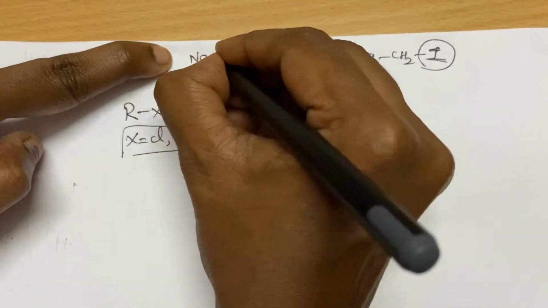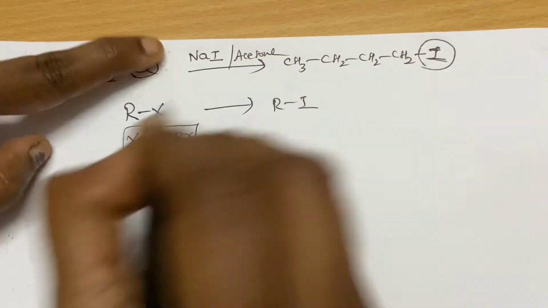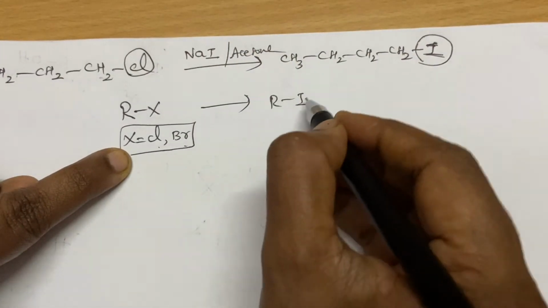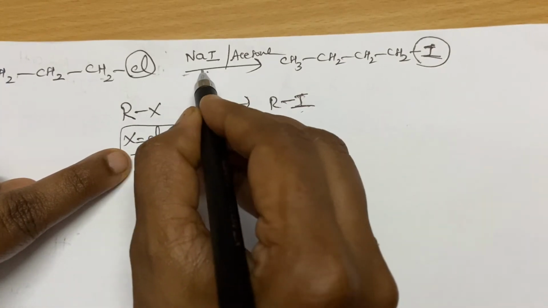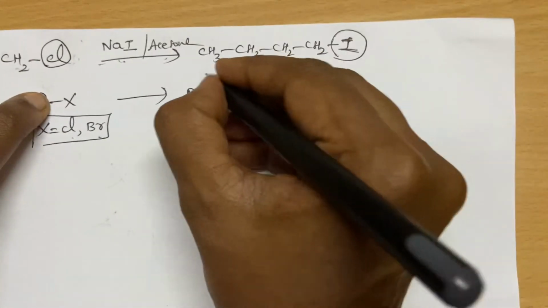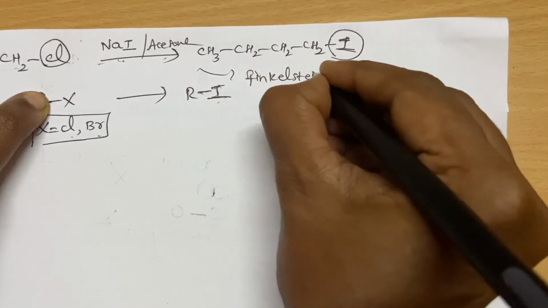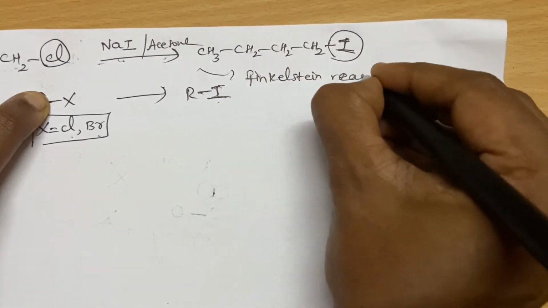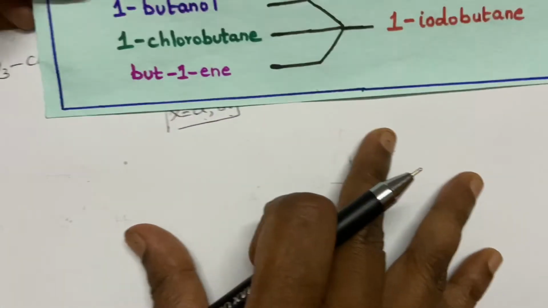You have to use sodium iodide in presence of acetone. That's it. If it is chlorine or bromine, easily you can replace with iodine. What is the reagent? Sodium iodide acetone. What reaction it is? It is Finkelstein reaction. Okay, this is very easy and we have achieved it.